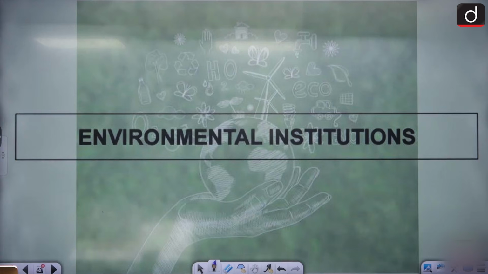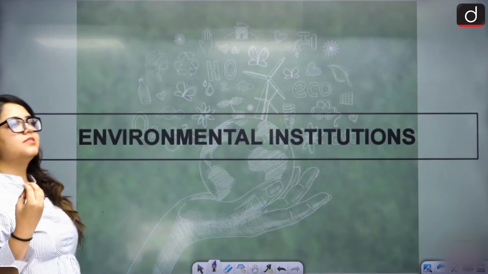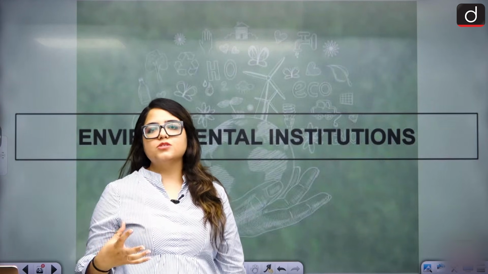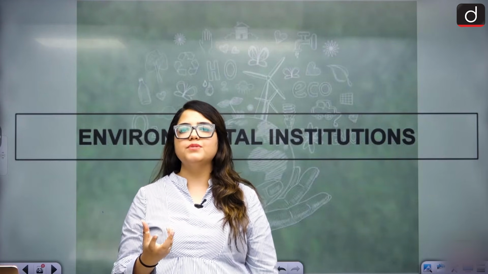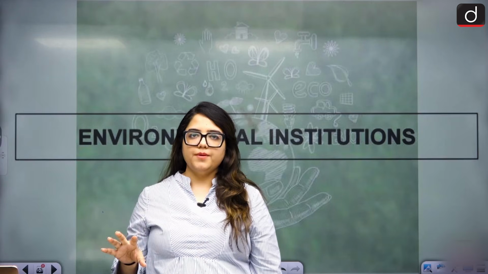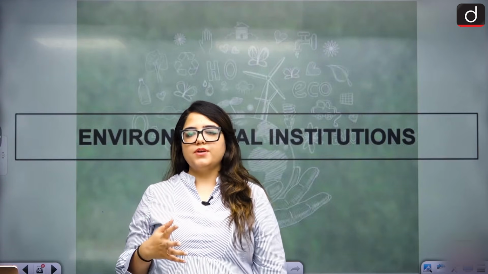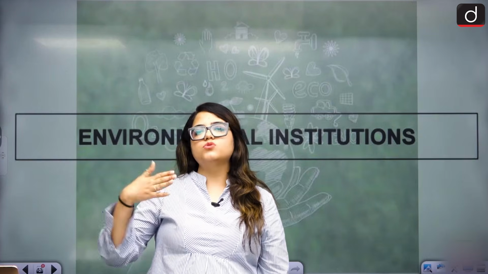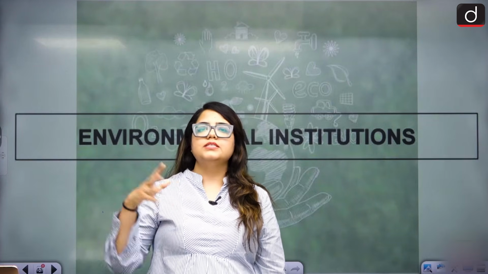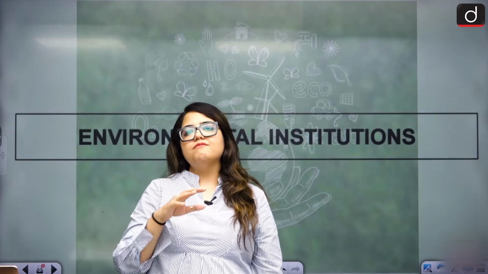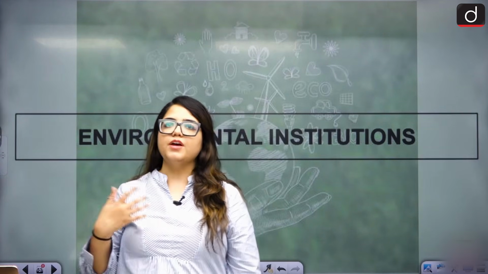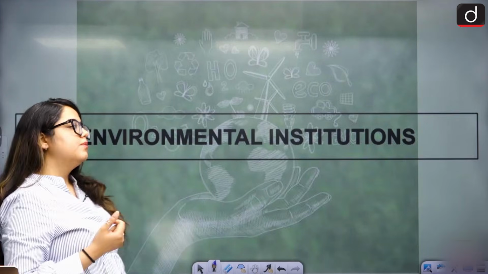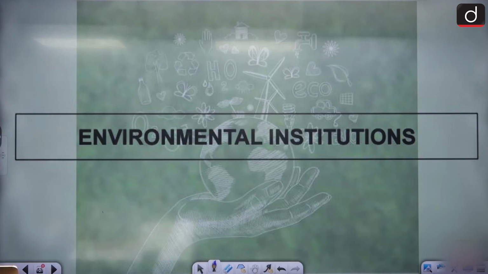Okay. So this is our environmental acts. Now through these acts, we have come up with multiple institutions as well. Multiple institutions have been formulated through these acts. What are we trying to do through these institutions? We are trying to strengthen our structure and decentralize the power so that everywhere there is a specific structure to take care of the environment. So we have multiple institutions going around. We'll talk about them one by one. Clear?